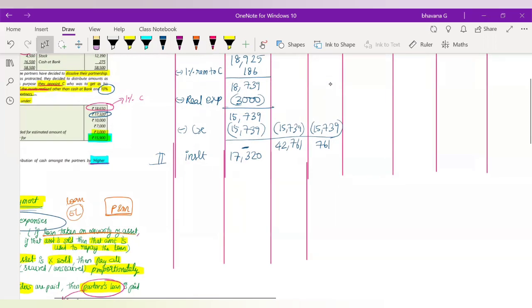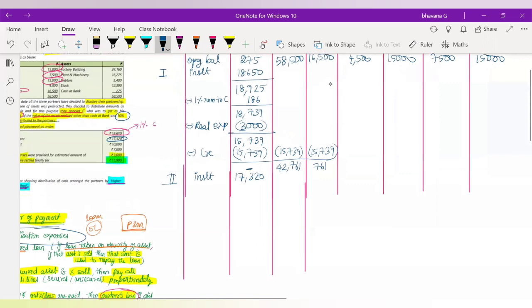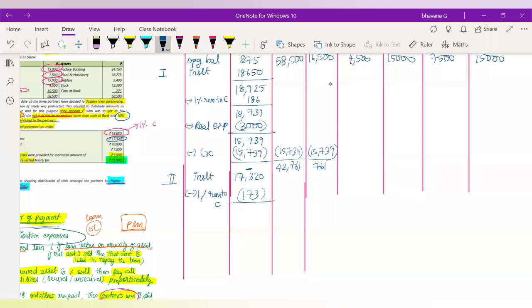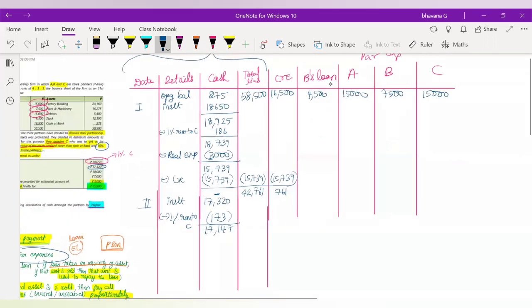Okay. So now we'll pay first. Before we pay the liabilities, we'll first pay 1% remuneration to C. So what will be the 1%? It will be 7,320 into 1%, which will be 173 rupees. If you reduce it, what is the remaining cash balance that you have? You will have 17,147 rupees cash balance.